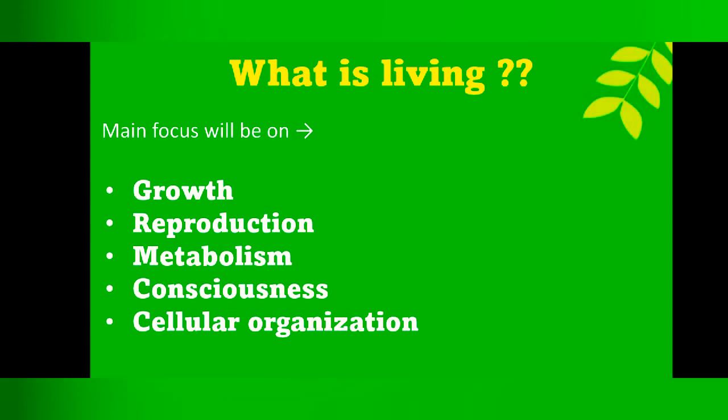Today, let's discuss some criteria or properties to decide the living organisms. Our NCERT textbook mentions that a living organism can have many properties, but it specifically speaks about some properties. Let's see what those are. The first property is growth, then reproduction, metabolism, cellular organization, and at last consciousness. Let's analyze these properties now.